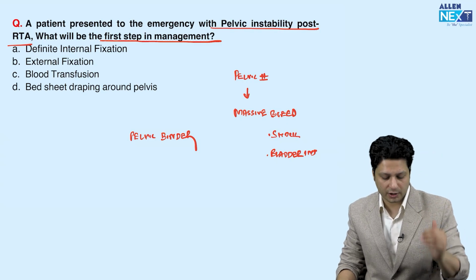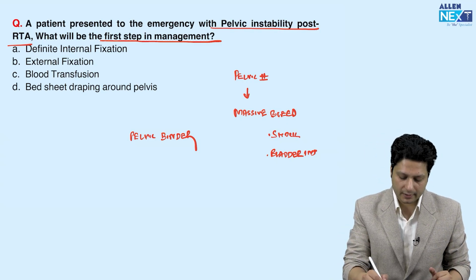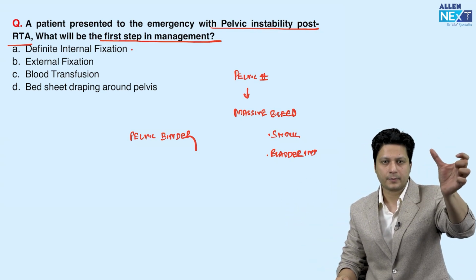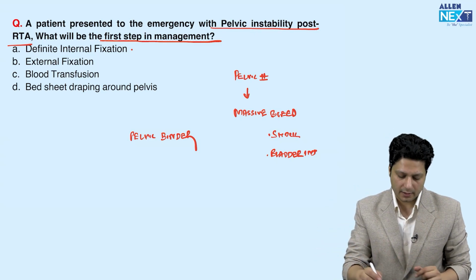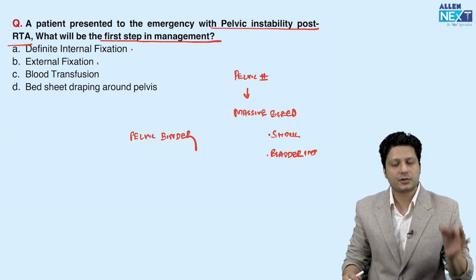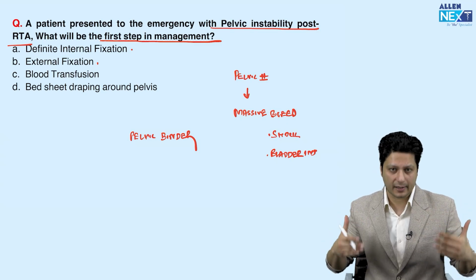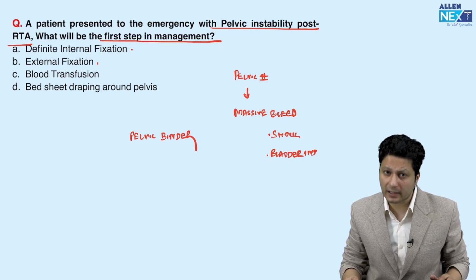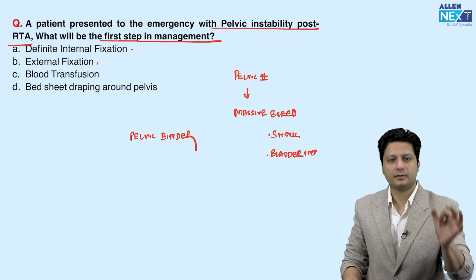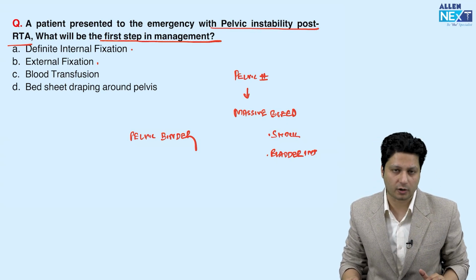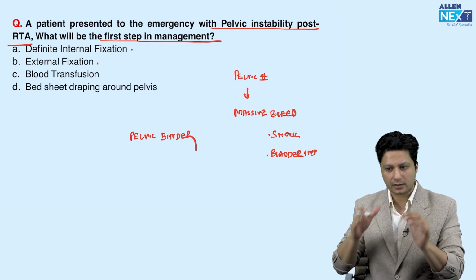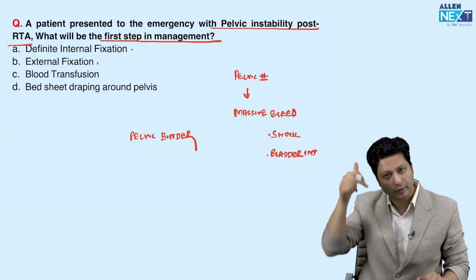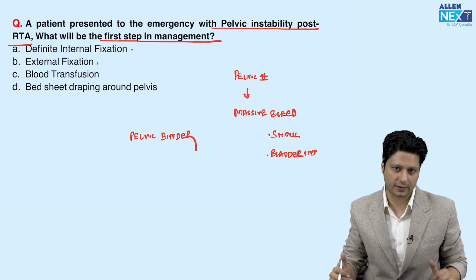But in this question, one of the options is definitive internal fixation. Obviously, you can go with definitive internal fixation, but in the later management course. First, you have to stabilize the patient. Second, external fixation. Yes, external fixation is a primary management to compress the pelvic bones, but it requires spinal anesthesia. If the patient is in shock, spinal anesthesia will further lower the blood pressure. External fixation is a procedure carried out in the emergency operation theatre, but the examiner is asking what you have to do even before the application of external fixation.